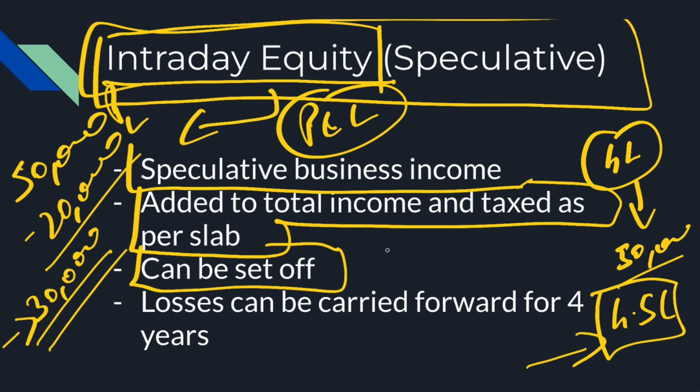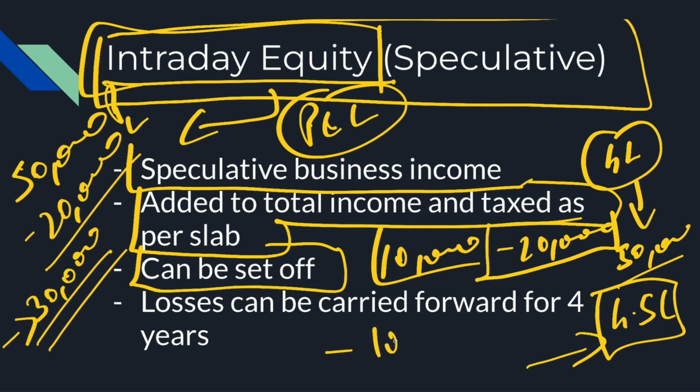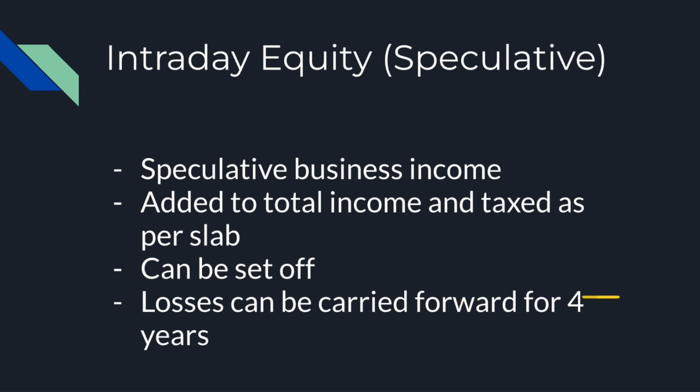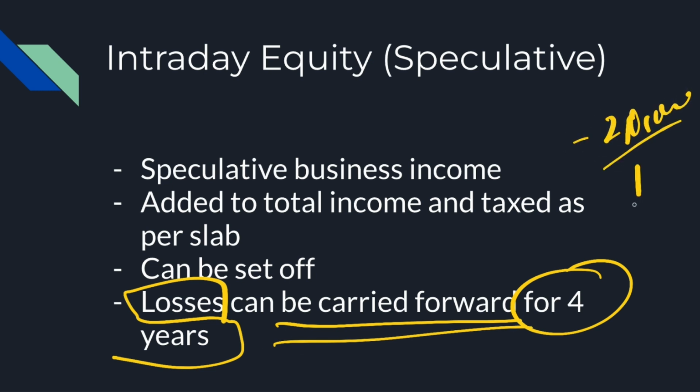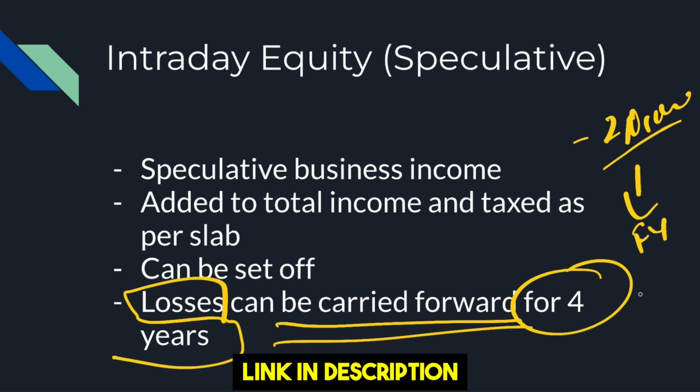But if say your income was 10,000 during the year in intraday trading and your loss was 20,000, then you have made a net loss of 10,000. This loss can be carried forward for 4 years. So for 4 years, your losses can be carried forward, which means that if I have an accumulated loss of 20,000, in the next financial year, if I make a profit of say 30,000, I will deduct this 20,000 and I will pay tax only on 10,000.